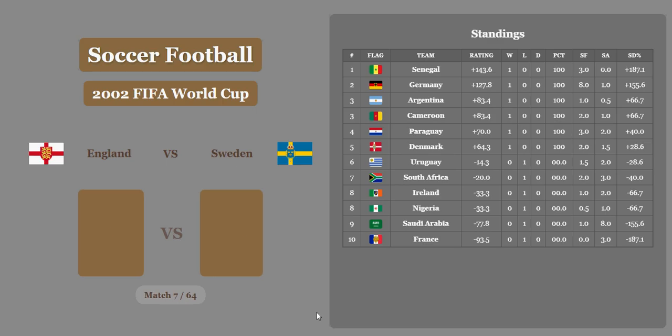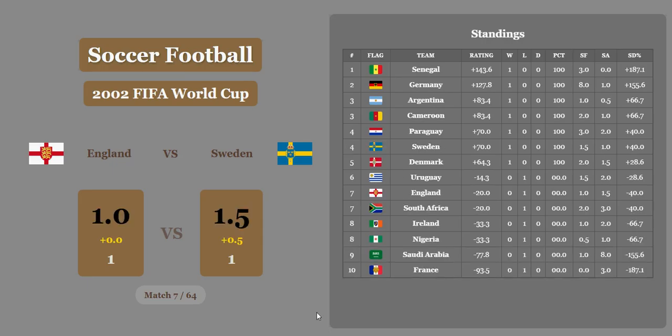England versus Sweden, 1-1. Sweden's going to win this. They're going to get that half goal. So more was expected out of England, according to the algorithm.